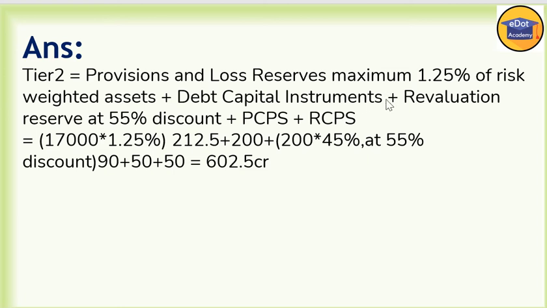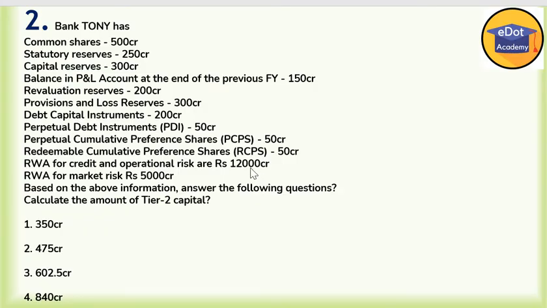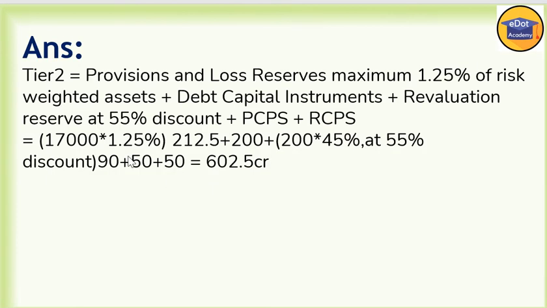So we have to calculate 1.25% of risk weighted asset. The risk weighted asset is given here: 12,000 plus 5,000 adds up to 17,000. So we take 1.25% of 17,000, and we are getting 212.5. Then debt capital instrument as per data is 200.